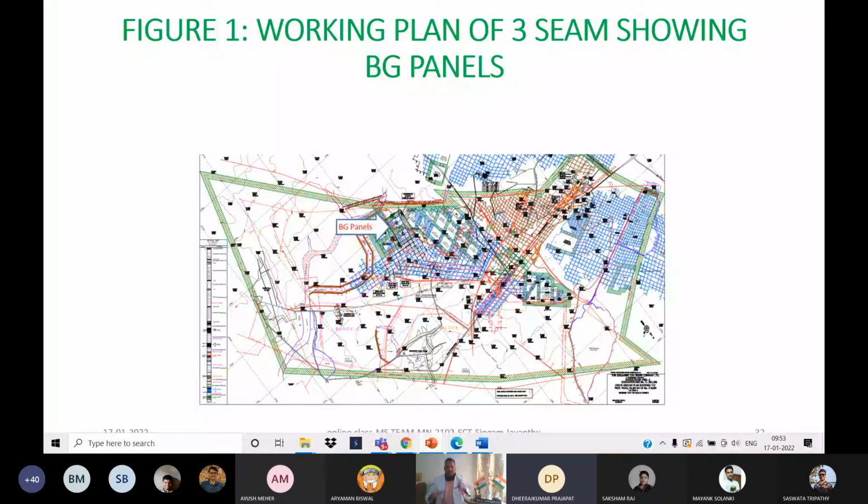That means now you have reached the whole, and from there you start preparing the panels. Then you decide what the panel size should be, the pillar size, the support systems, everything. That is the way you should develop properly.